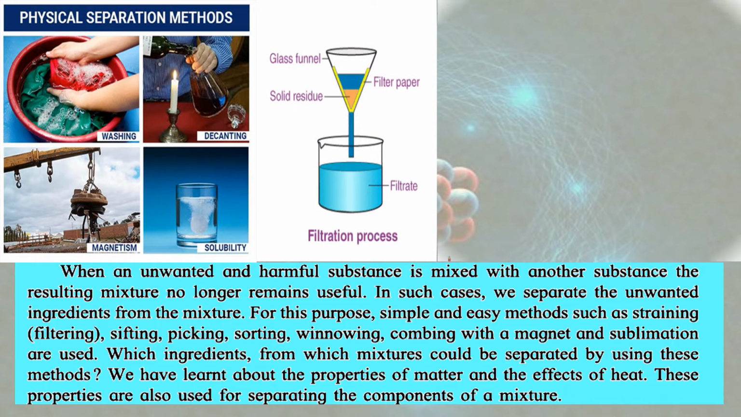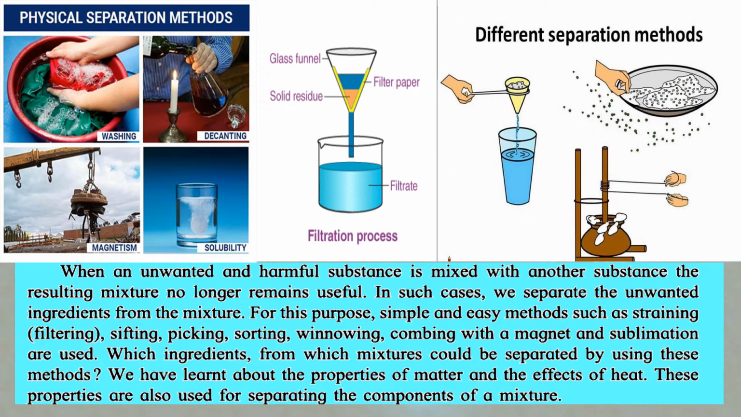In such cases, we separate the unwanted ingredients from the mixture. For this purpose, simple and easy methods such as straining or filtration, sieving, picking, sorting, winnowing, separating with a magnet and sublimation are used. Which ingredients from which mixture could be separated by using these methods? You have to tell me in the comment section below. Now, here you can see a few methods. Suppose you have iron filings mixed in sawdust, अगर separate करना है तो you can use a magnet and you can separate the iron filings and the sawdust.